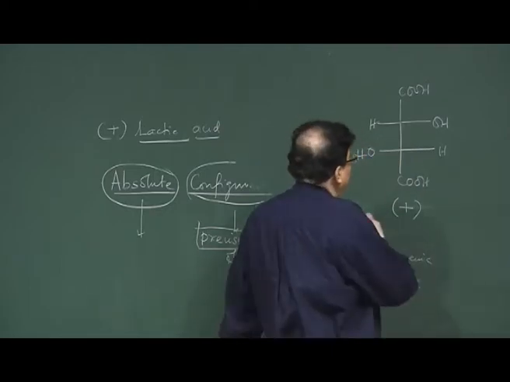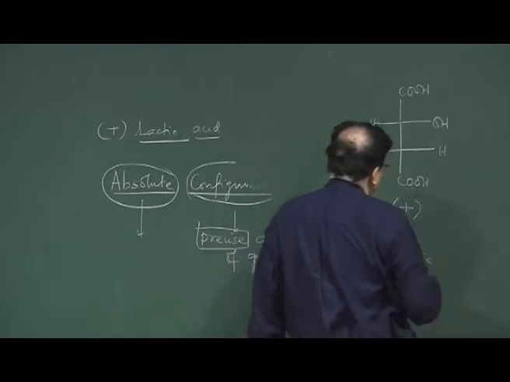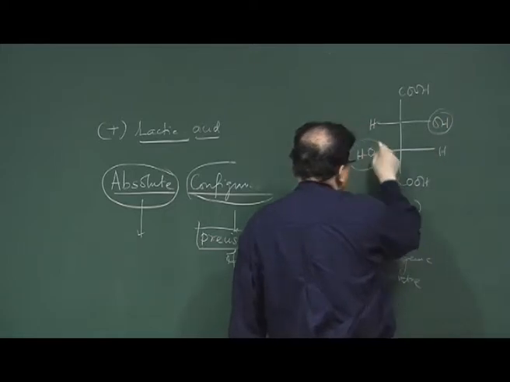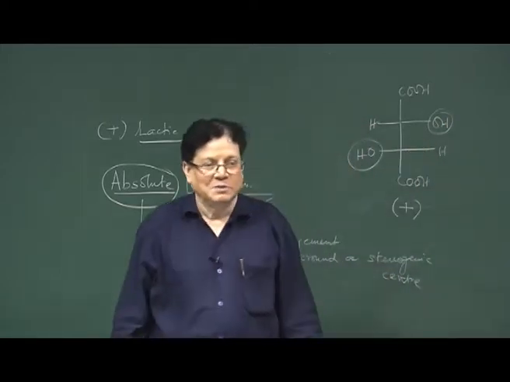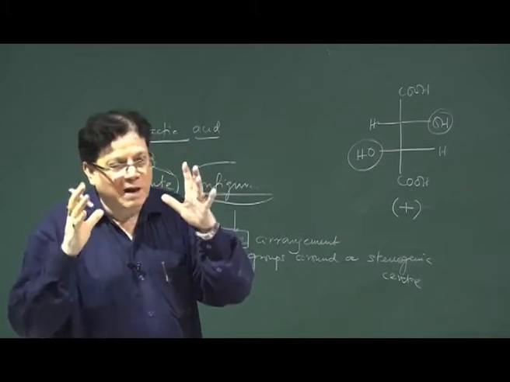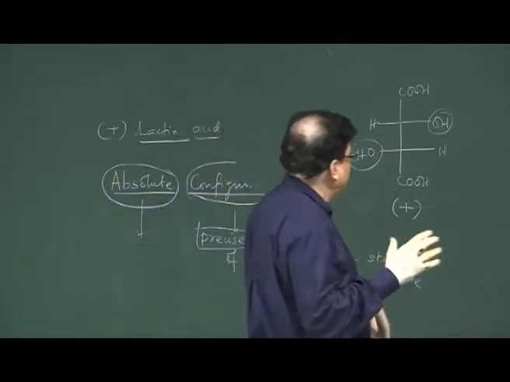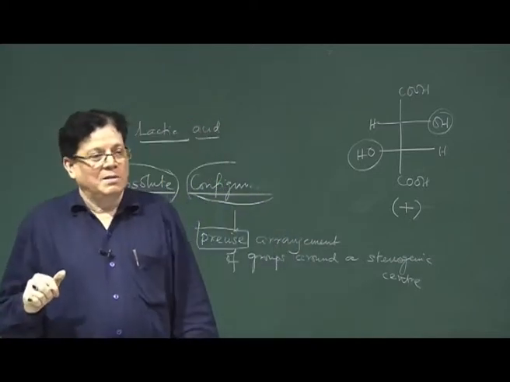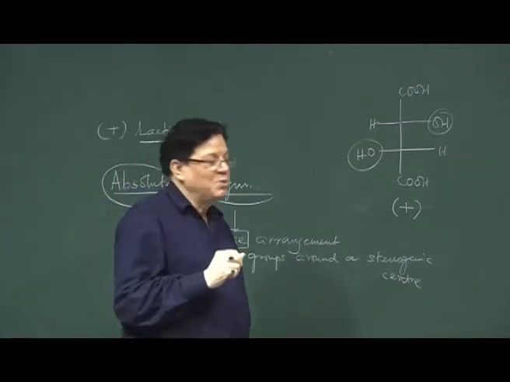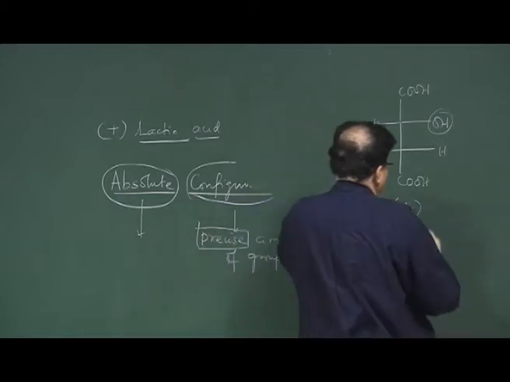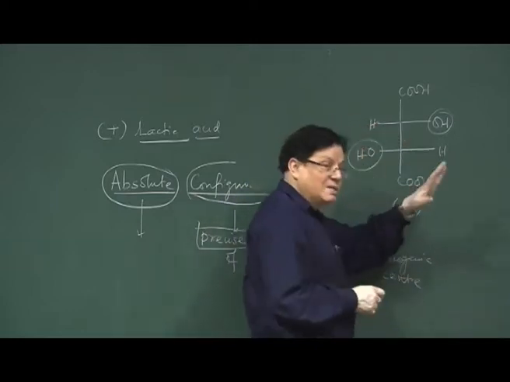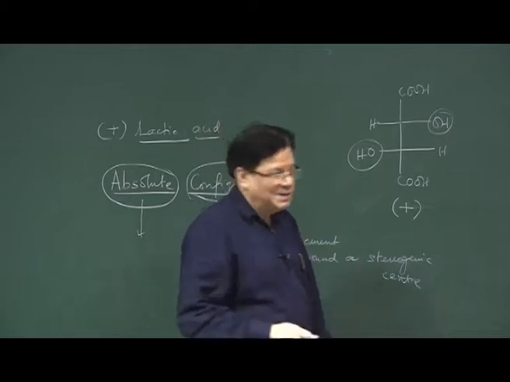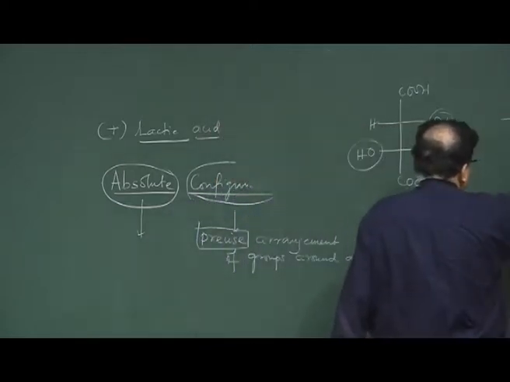What I know is that if I draw it in the Fischer projection, the two wedges are on the opposite side. Okay. So, if I say that plus tartaric acid is that molecule where the two wedges are on the opposite side, then how many structures can you draw? You can see, this is one possibility. If I only say that the wedges are on opposite sides, then you have to draw the other structure also.